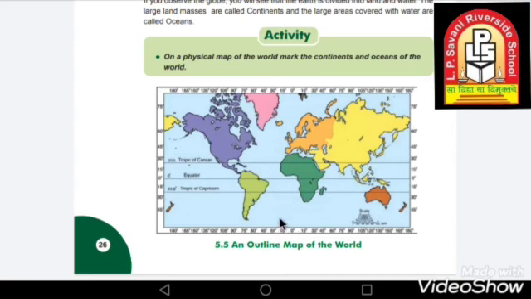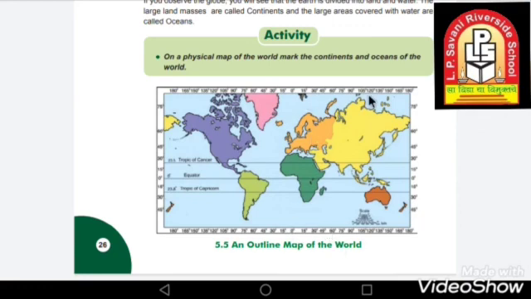Now over here you have to write Southern Ocean. SOUTHERN. Southern Ocean. So we wrote four oceans: Pacific Ocean, Atlantic Ocean, Indian Ocean, and Southern Ocean.